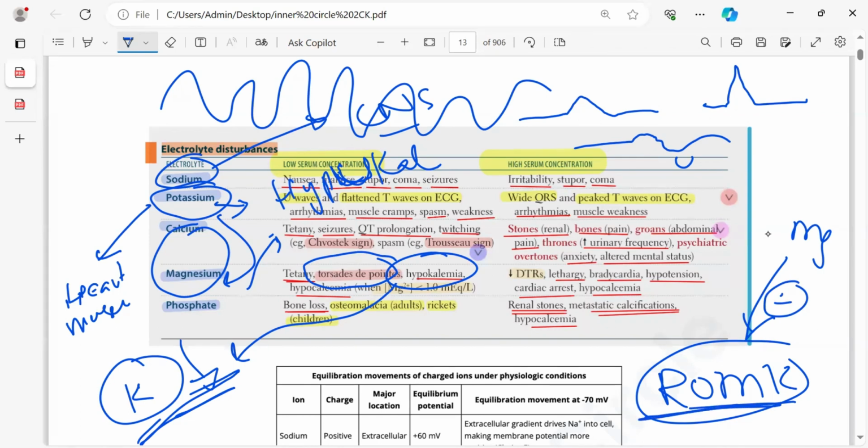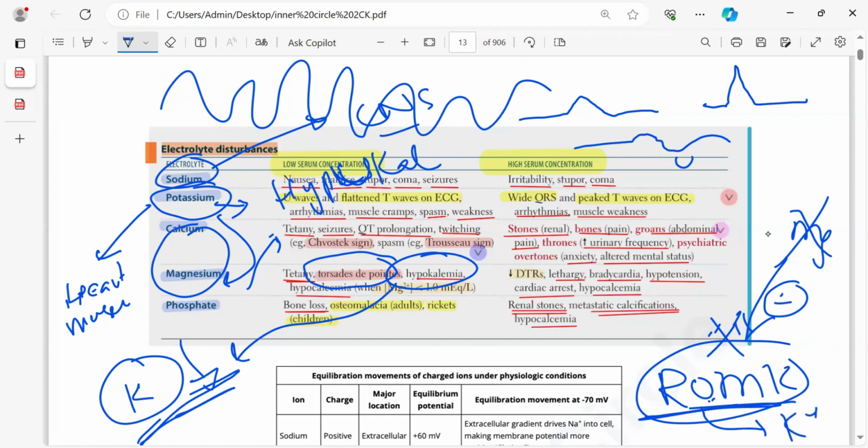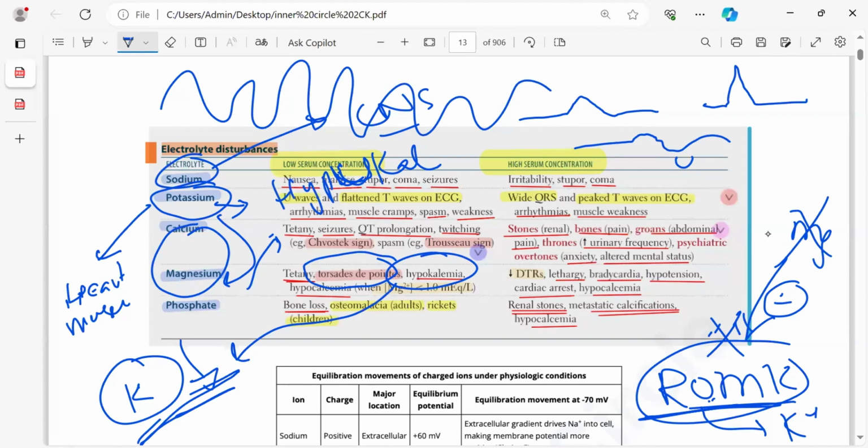If magnesium is lowered, what will happen? This inhibition will be over. Now this channel will excrete potassium outside. No matter how much potassium you give to the patient, the patient still will have hypokalemia. This is a high yield point.